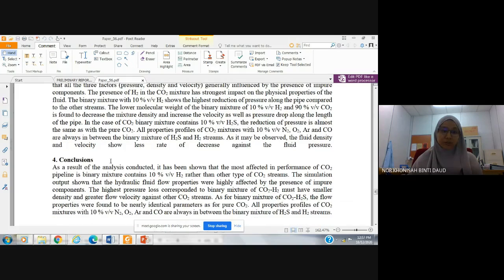So as for the conclusion, the presence of hydrogen in the carbon dioxide mixture stream shows the most effect on the performance of carbon dioxide pipeline. It shows the most impact on the properties profile in carbon dioxide pipeline.